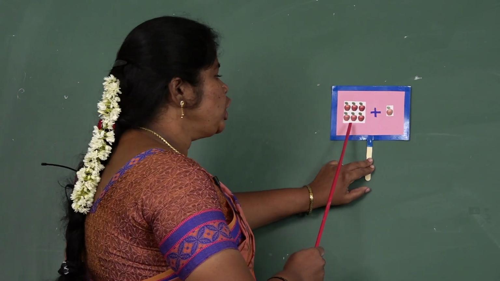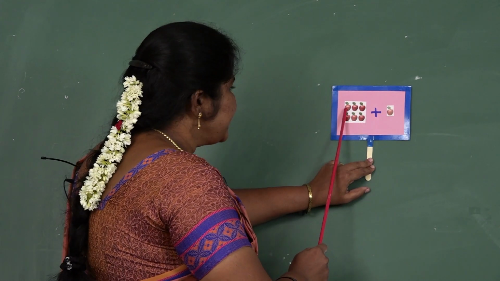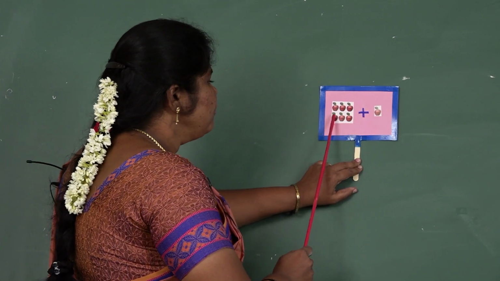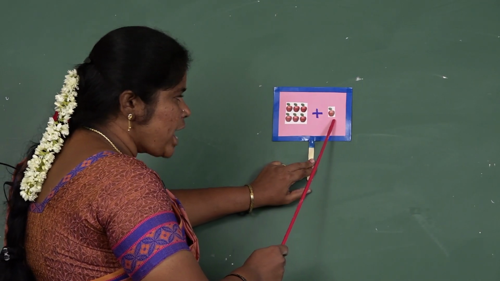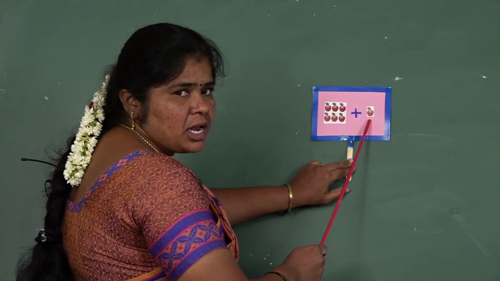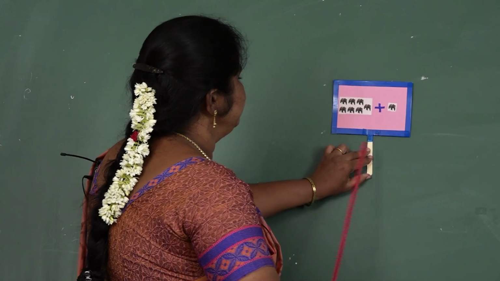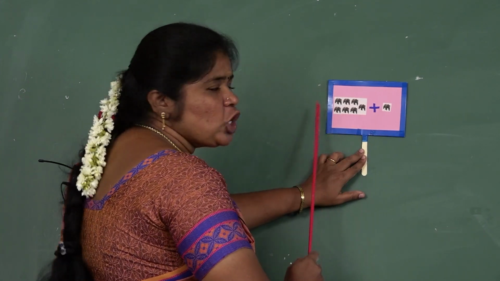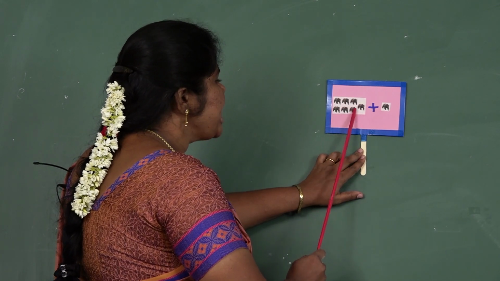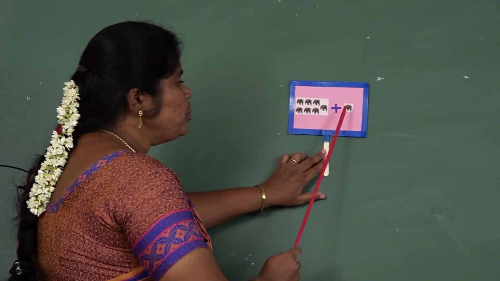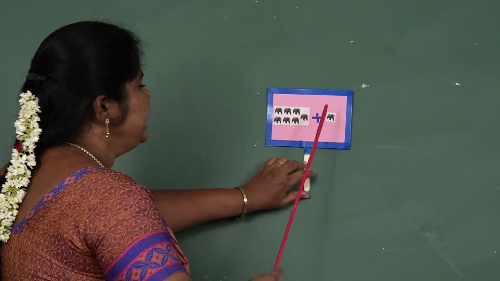You see this picture? See how many apples are here? 1, 2, 3, 4, 5, 6. How many apples is here? 1. So 6 and 1 more are 7. See here. How many bears are here? 1, 2, 3, 4, 5, 6, 7. How many bear is here? Only 1. 7 and 1 more are 8.